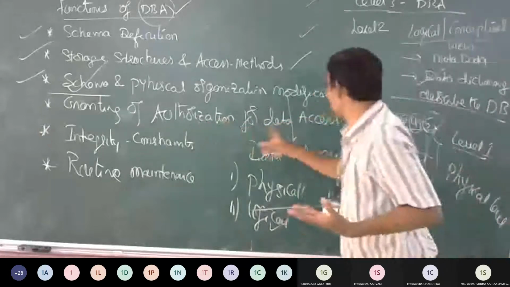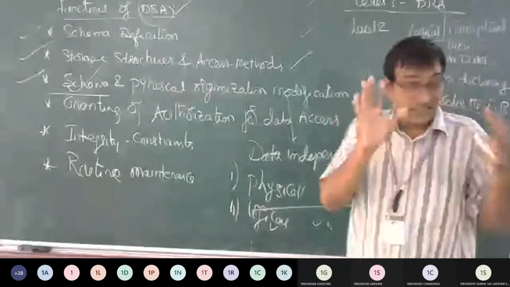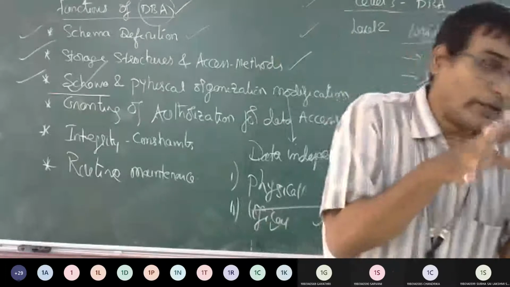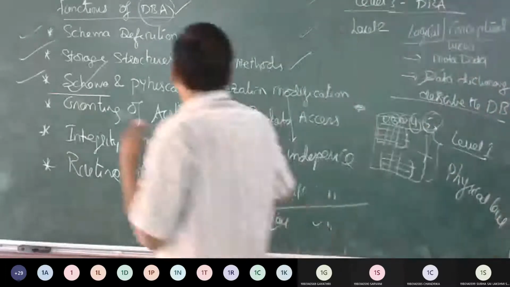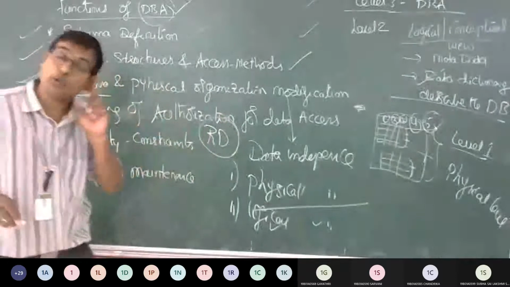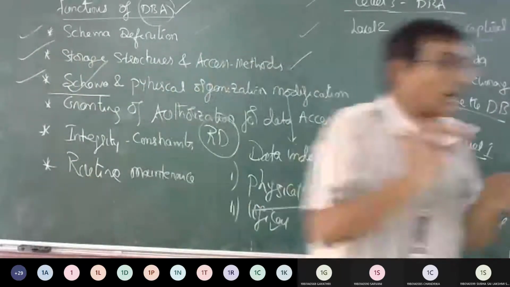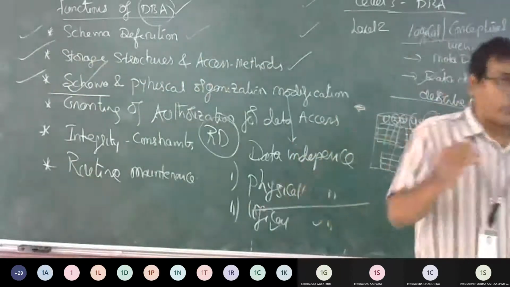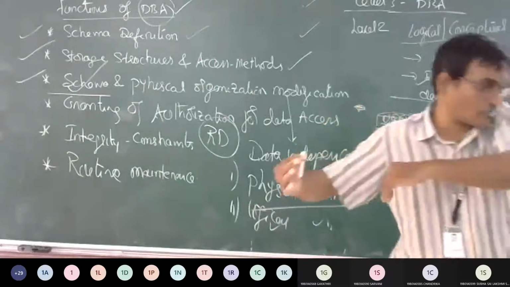So, authorization of data access. The IRCTC people have given me authority only to do a read operation. I cannot change it. In our institution, we have eCare software.